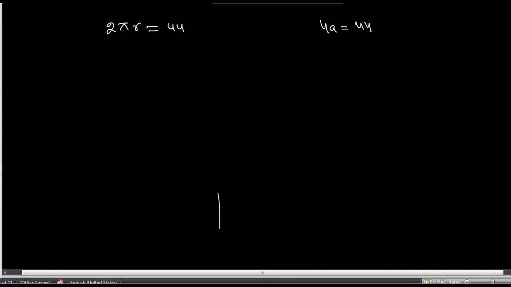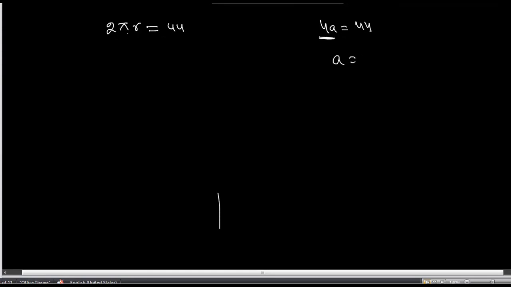Here, can you repeat again? Yeah, I'm saying that if you assume that 2 pi r, the perimeter of the circle, is equal to 44, and we have assumed that 4a, the perimeter of the square, is also 44, then you can calculate the radius of the circle and the side of the square, both having a perimeter of 44.